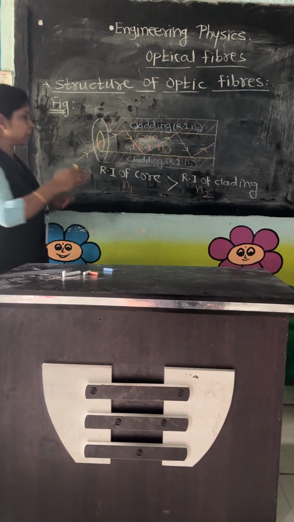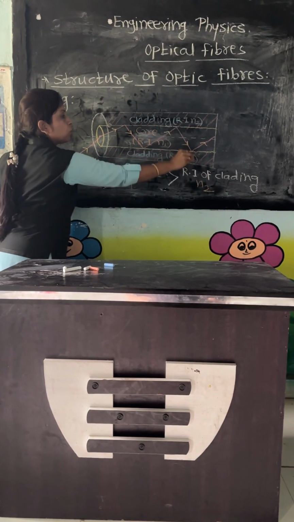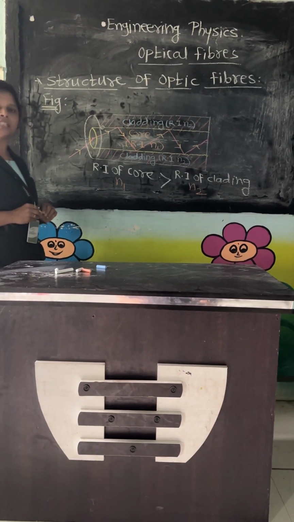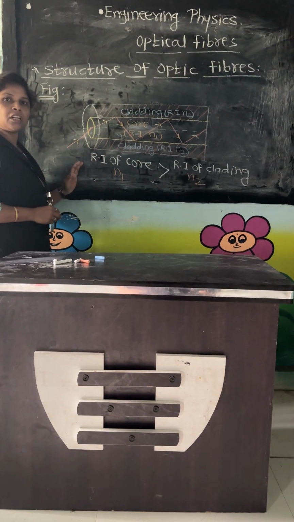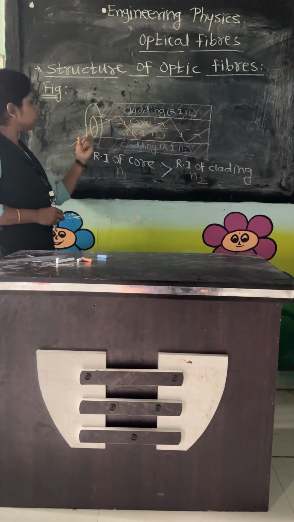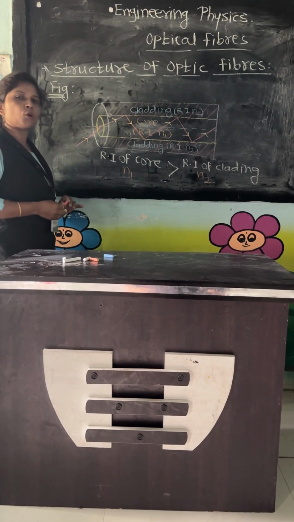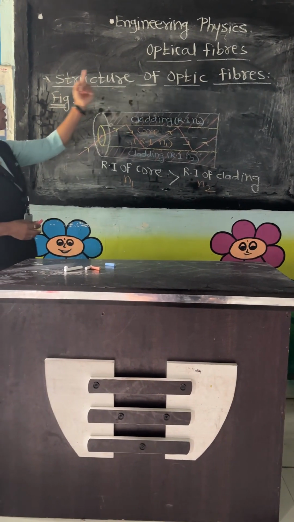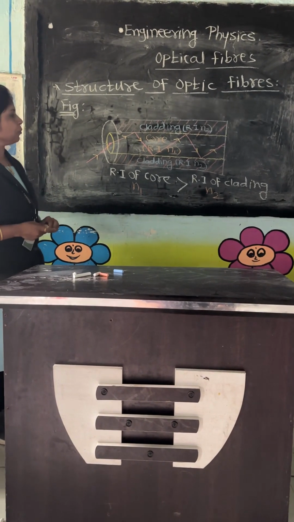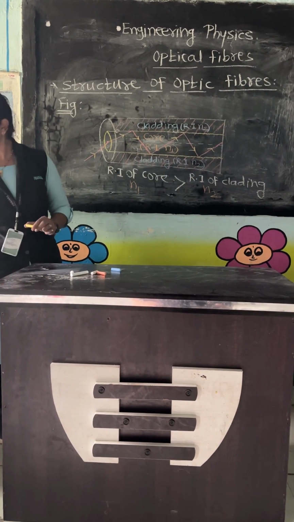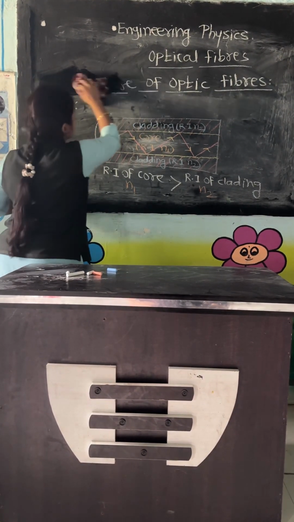And now the light ray which enters into the core suffers multiple total internal reflection, and in this way that data, that energy, that signal can travel from one point to another point with very high speed in the form of light without much loss of data. This is about the structure of optical fibers. Got it? Okay. Now let's see the next topic. That topic is propagation mechanism in optic fiber.